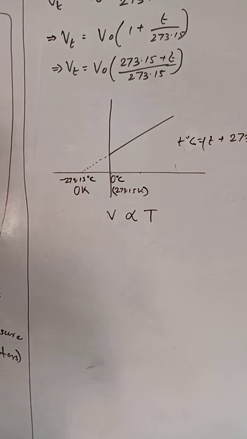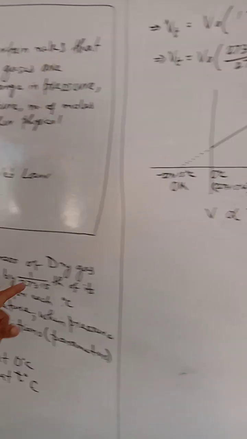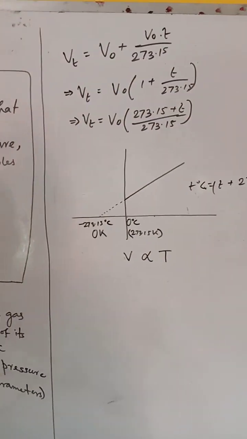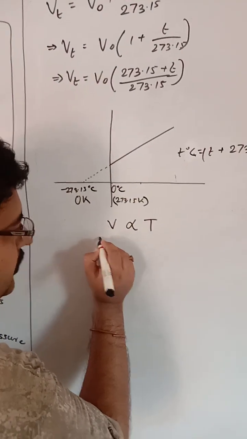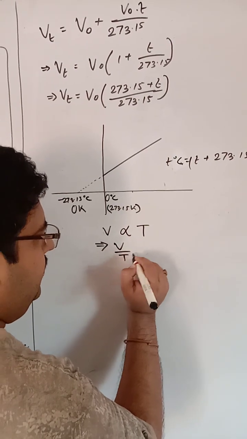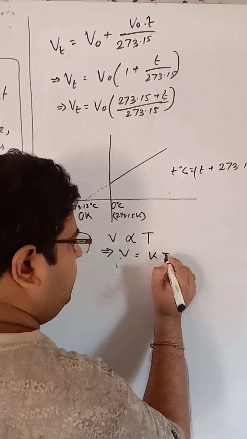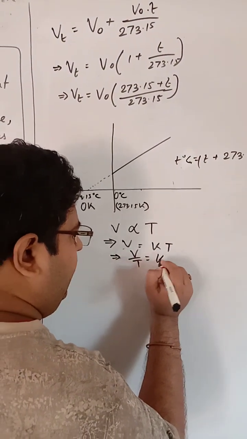If temperature increases, volume increases; so if you consider that, then you can write V by T, V equal to KT, or V by T equal to K.